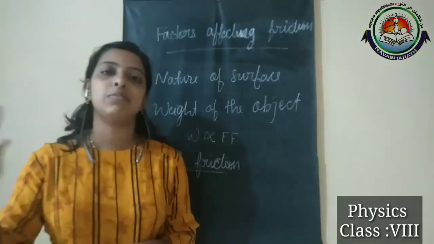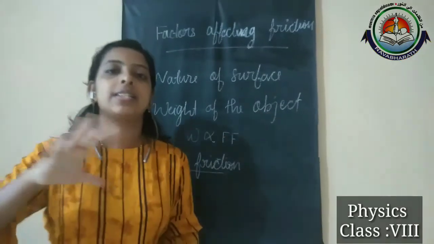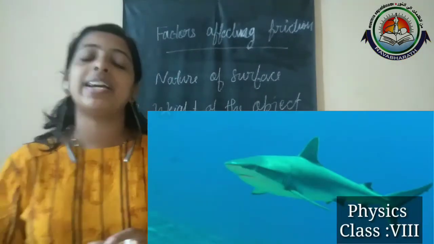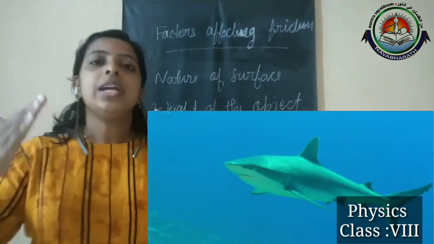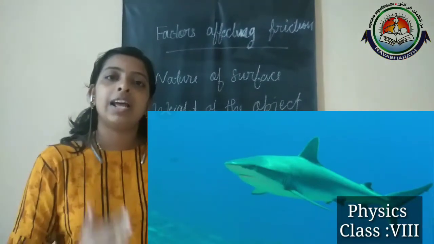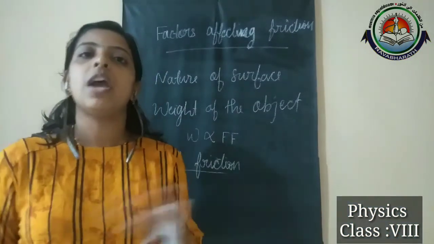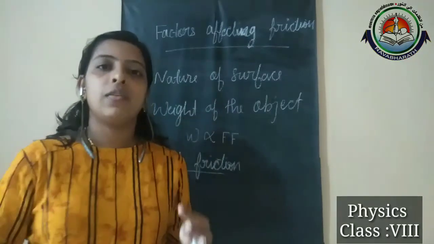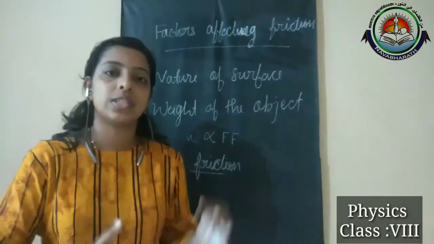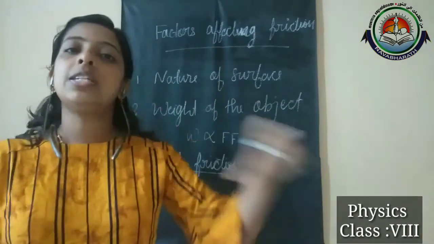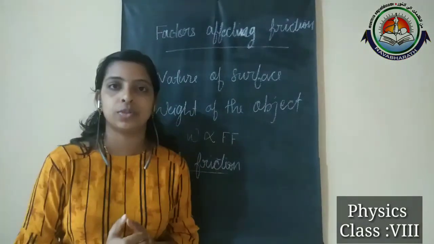Its front side is rounded and the back side is narrow, so it offers minimum friction. The fish is a solid object, and when it moves over the water, frictional force will be there. To minimize the frictional force exerted by the water, this body shape helps it to move easily in water.